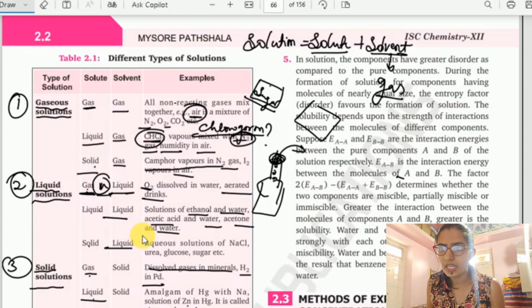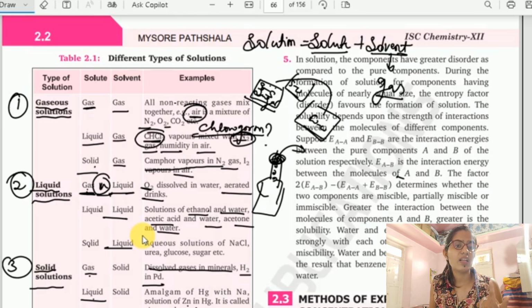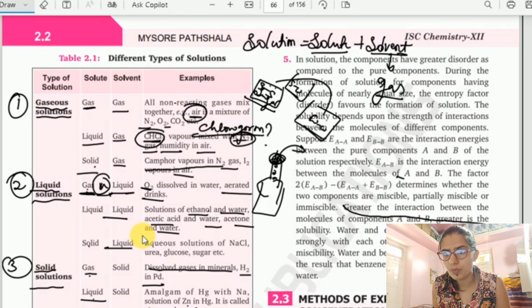But if the interaction of sugar and water particles is strong when they are mixed, and the interaction is more, then the solubility is more. So higher the interaction, higher the solubility. Yes, so we can say greater the interaction between the molecules of components, greater is the solubility.